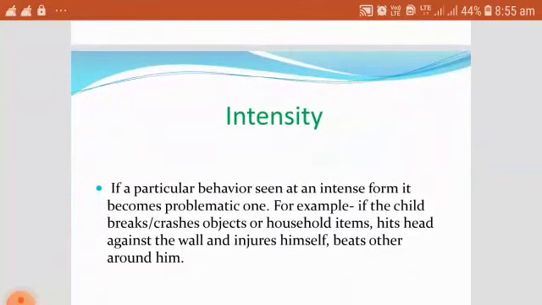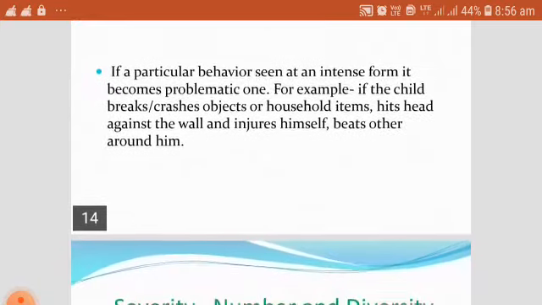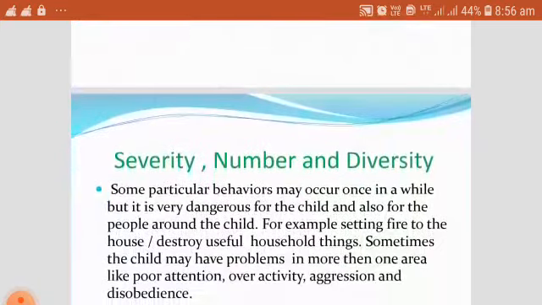Similarly, another criterion is intensity. If a particular behavior is seen in an intense form, it is called problematic behavior. For example, if the child breaks or crushes objects or household items, hits his head against the wall and injures himself, or beats others around him, then it is called problem behavior.